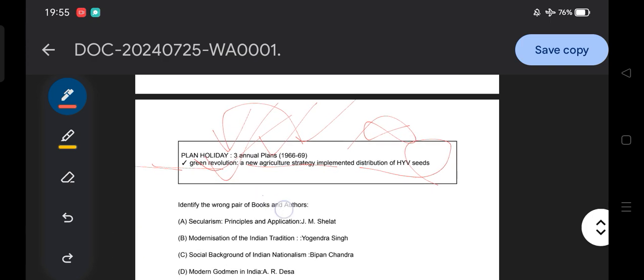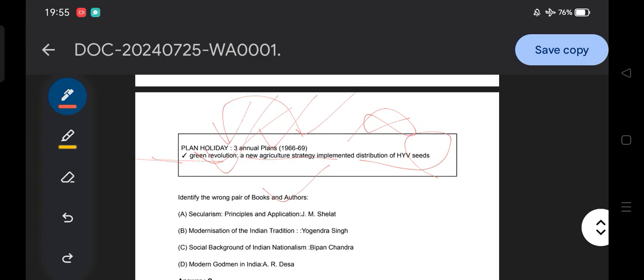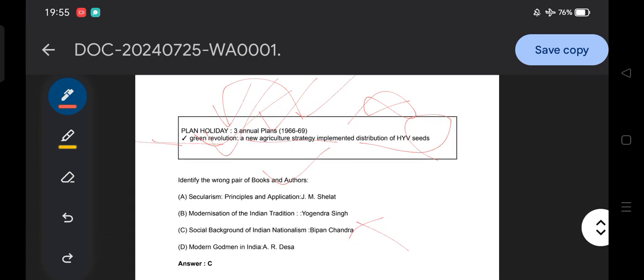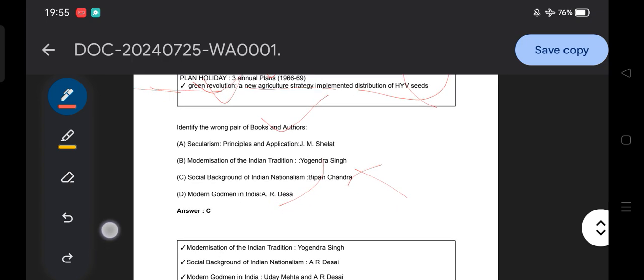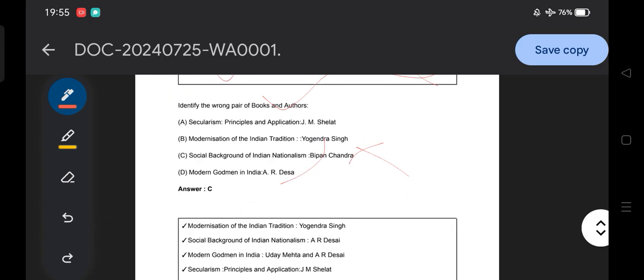Then, identify the wrong pair of books and authors. You need to find which one is wrong. Secularism: Principles by James Eliot; Modernization of Indian Tradition by Yogendra Singh; Social Background of Indian Nationalism by Bipin Chandra; Modern Godman in India by A.R. Desai. So option C is incorrect, because we all know Social Background of Indian Nationalism is by A.R. Desai. Let's quickly cover Modernization of Indian Tradition by Yogendra Singh, who provides the concept of modernization and how India understands it.